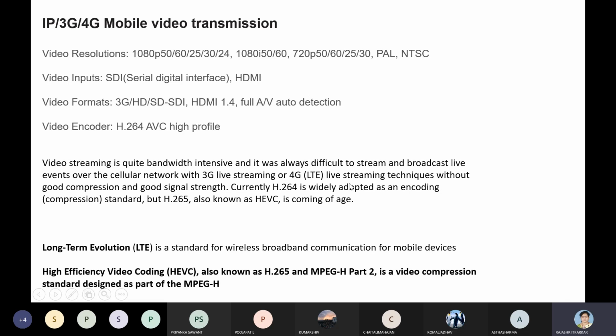So it is 4G LTE live streaming techniques with good compression and good signal strengths which are being used. Currently, H.264 is the widely adopted encoding technique used for compression, and it is known as HEVC. What do you mean by HEVC? See, again, I have put it here. It is a high efficiency video encoding technique. For the modern age, we are using this particular compression technique, H.264.